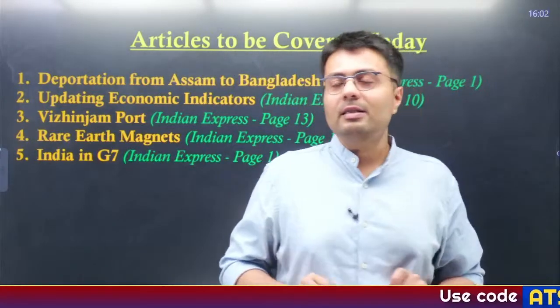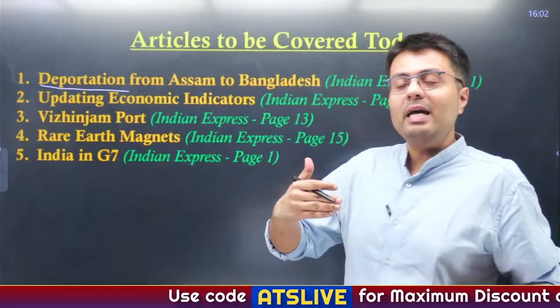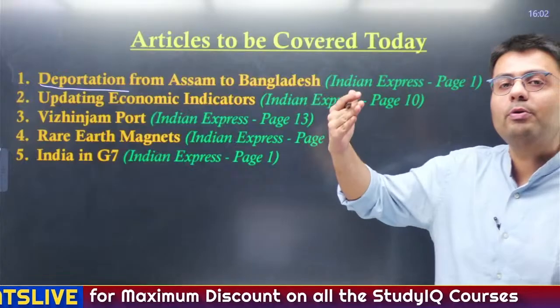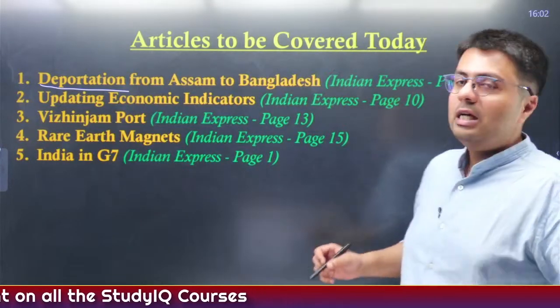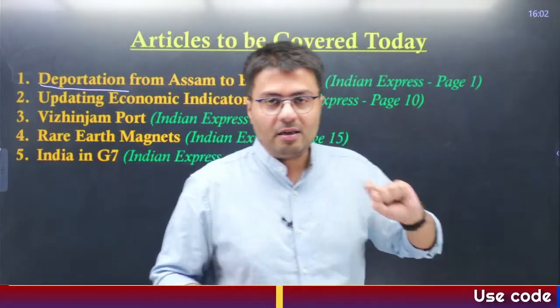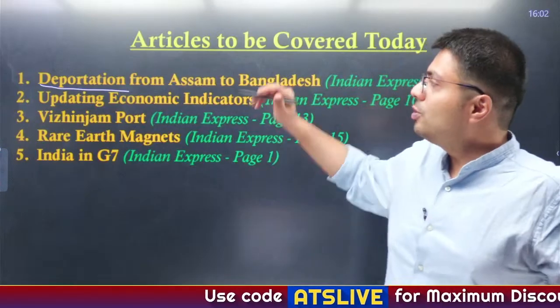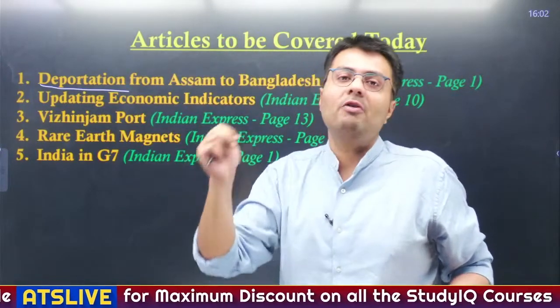We'll start today's discussion by understanding how illegal migrants who have entered Assam illegally, particularly from other countries, are being deported back to their native countries, primarily Bangladesh. Now, there are various laws in the country that give the Assam government and the central government the power to deport illegal migrants out of India. So we'll understand what the key legislations are that have given the Assam government this power.